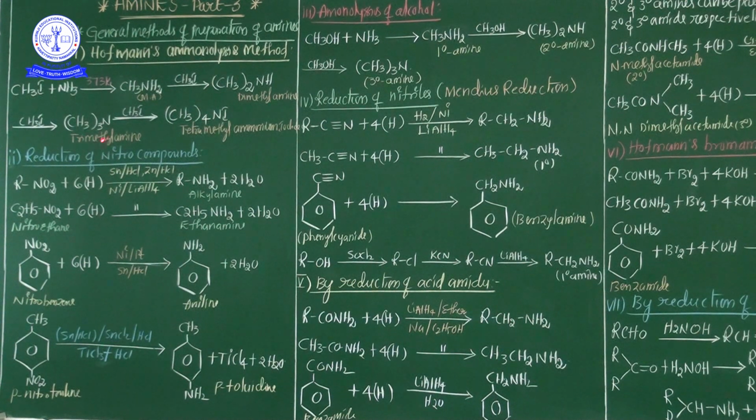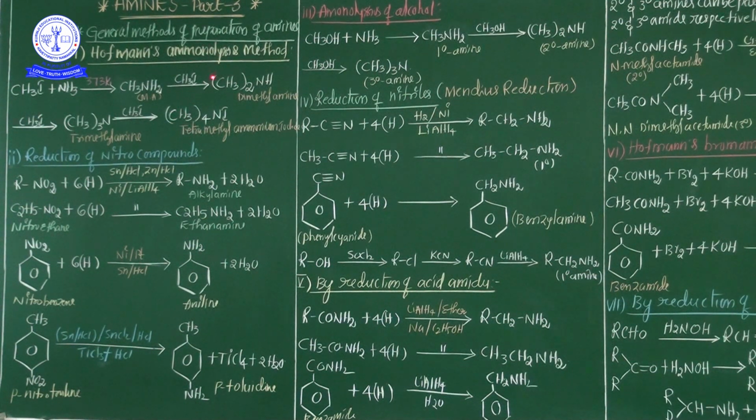Again this trimethyl amine is treated with methyl iodide. Finally, my dear students, tetramethyl ammonium iodide is obtained. So in this Hoffmann's ammonolysis process, a mixture of amines is obtained, such as primary amines or secondary amines or tertiary amines. My dear students, this entire preparation method is a typical example of a nucleophilic substitution reaction. It's not easy, it's a very typical nucleophilic substitution reaction.